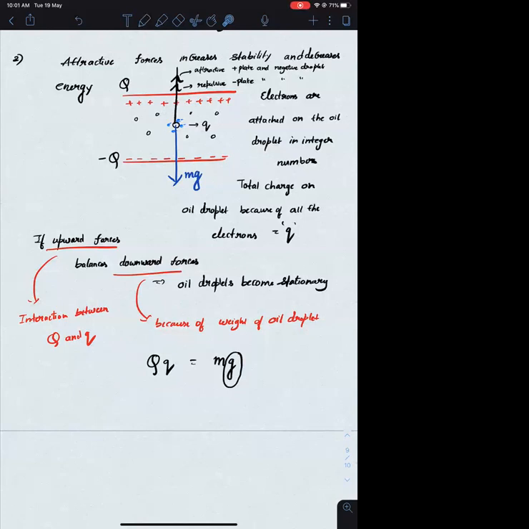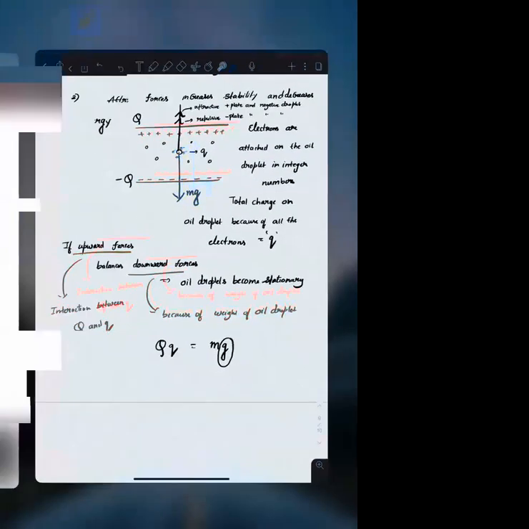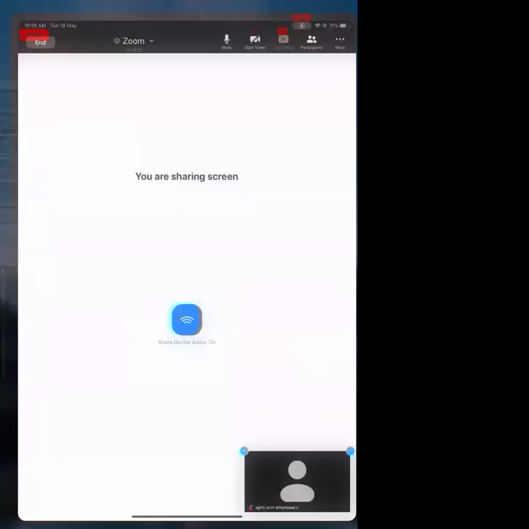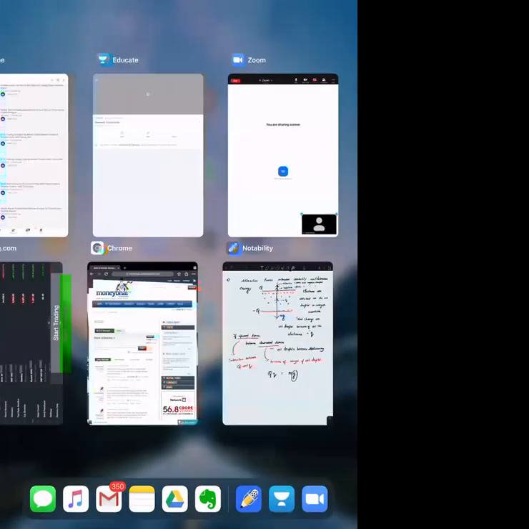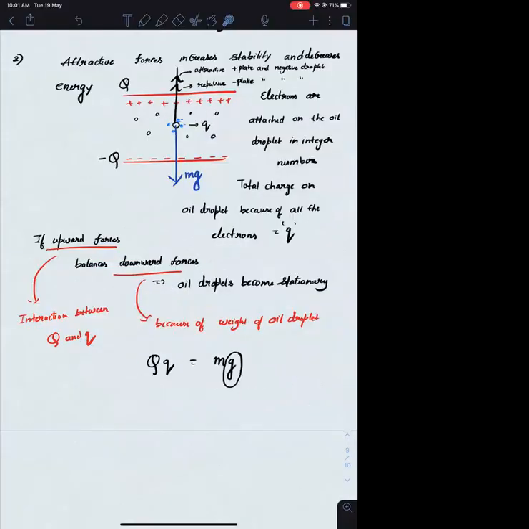Is this clear, everyone? If you are having any doubt, you can ask me now. What am I doing? All those oil droplets which are becoming stationary, I am applying an equation. The reason for becoming stationary is that the upward forces are balancing the downward force.